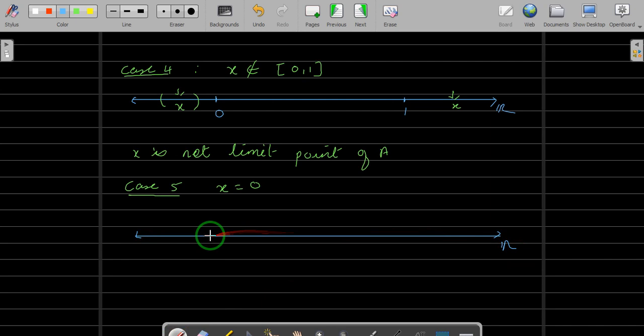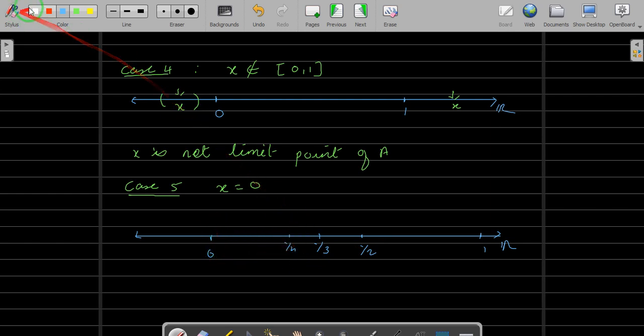This is 0, let's take here 1. The first point here is half, then 1 by 3, 1 by 4, 1 by 5, 1 by 6, 1 by 7, and so on. As n increases, these points come closer and closer to 0.